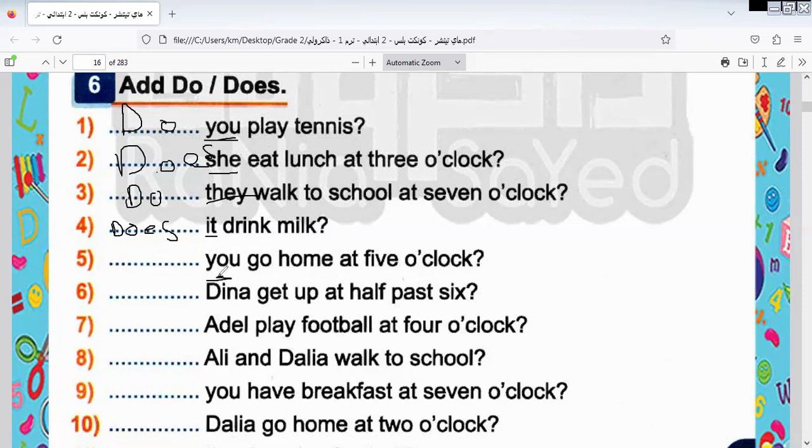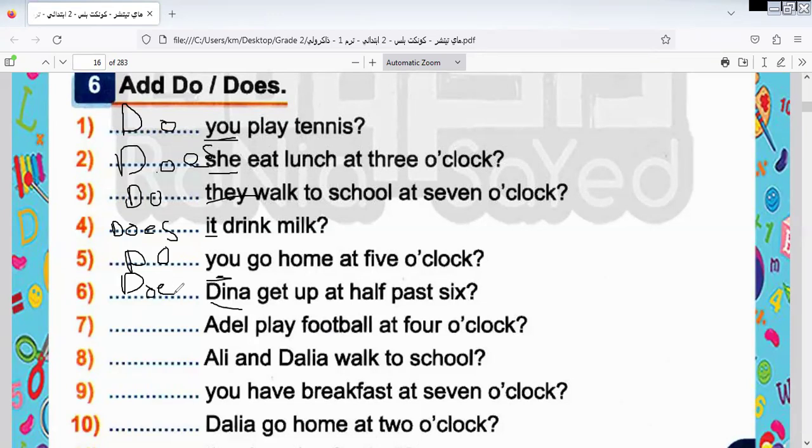Do you here takes what? Singular likes S, but plural doesn't like S. Here is singular, plural. So I put what? I put do here. You are clever pupils. Dina is singular or plural? Dina is singular, so I put here does Dina.